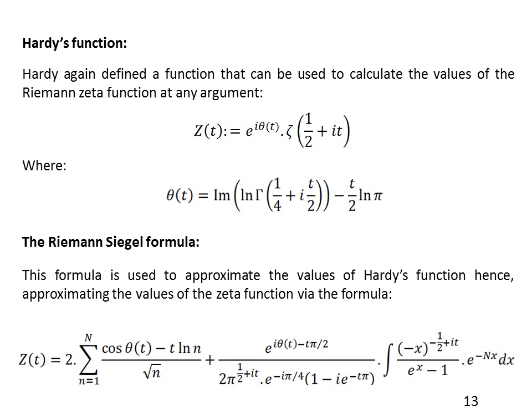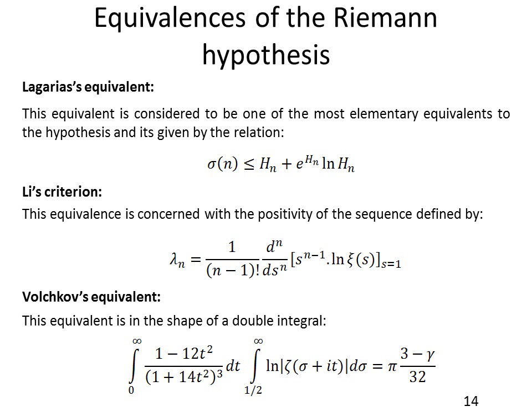Now, let's talk about the Riemann-Siegel formula. This formula was used to approximate the values of Hardy's function, and hence to approximate the values of the zeta function via this formula. Of course, the derivation can be found in the full research. Right now, we're going to talk about the equivalences of the Riemann hypothesis, and we're going to mention only three.